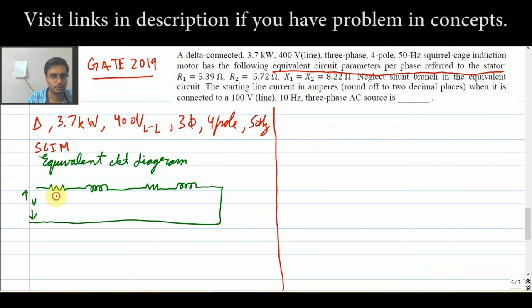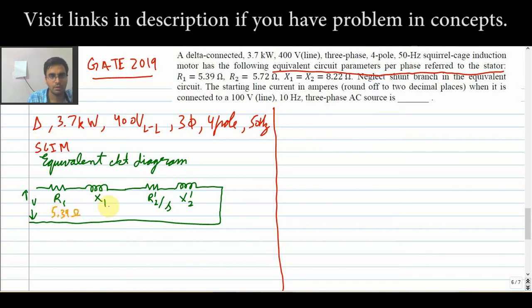Okay, so see in this question, this is R1, this is R2 dash by S. R2 dash and X2 dash are the shifted parameters, that is, they are shifted towards the stator side. And this will be X1. Now in this question, the parameters are given to us as R1 equal to 5.39 ohms.